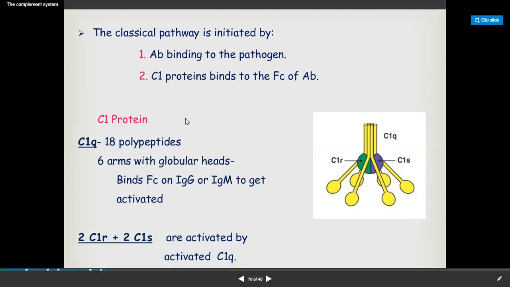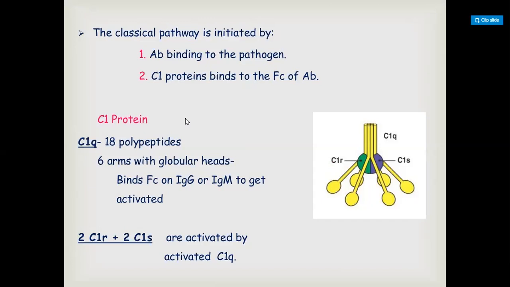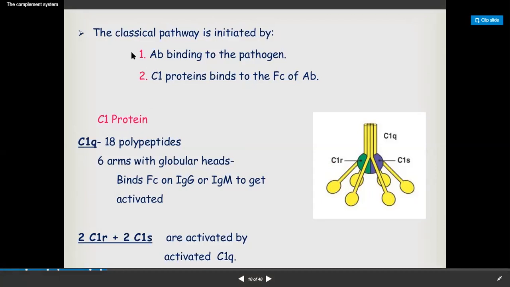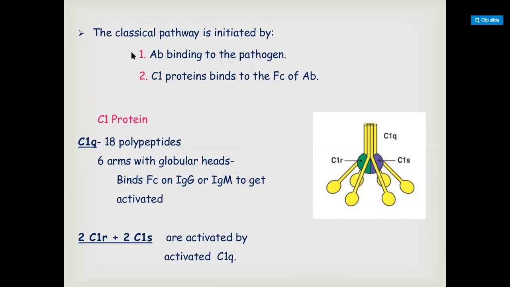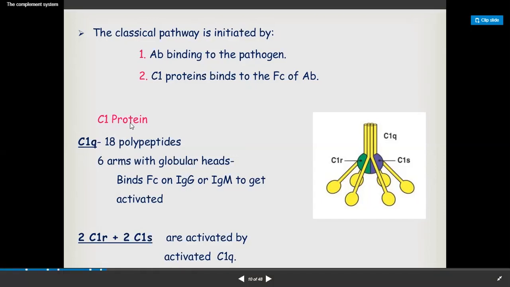After binding, complement proteins will start activation. The first protein is C1. There is a sequence: C1, C2, C4, C3, C5, C6, C7, C8, C9. These complement proteins will bind one by one and get activated, and then they will kill the pathogen. C1 will be the first protein to bind with the antibody and pathogen.